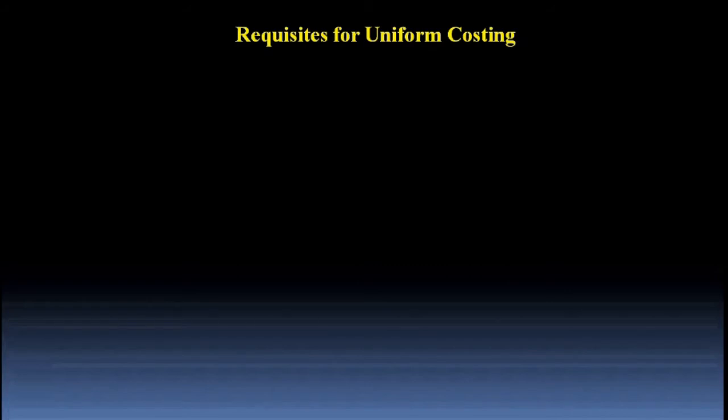It requires sincere efforts from the member units. The important purpose of these requisites for the installation of a uniform costing is to ensure that the system becomes generally applicable to all participating units in the same industry. The ultimate success of uniform costing system depends on various factors. But before explaining to you all these factors, I would like to remind you that you are running a company in a particular industry, XYZ Limited, and you are having a few competitors in the same industry. To ensure ultimate success of this industry, you and the competitor company should follow certain conditions. And these conditions are the requisites of uniform costing.